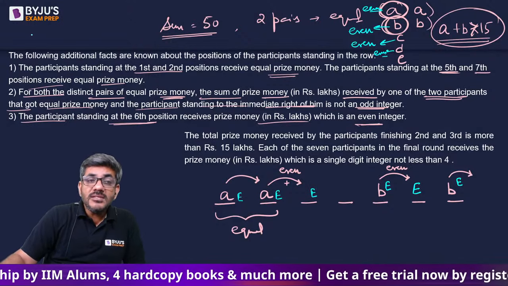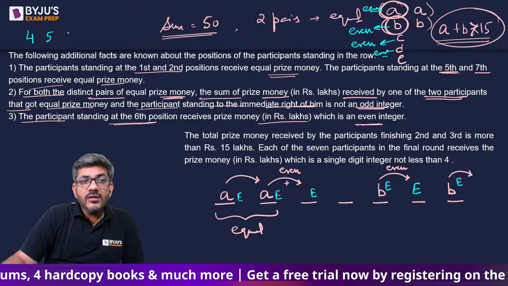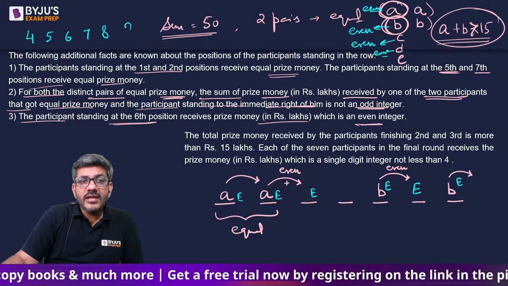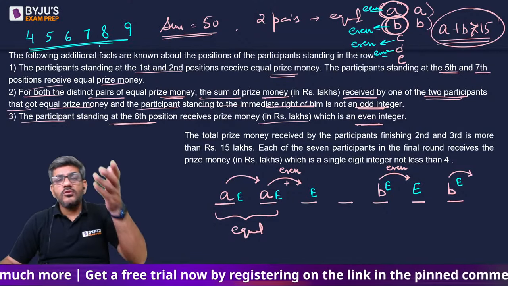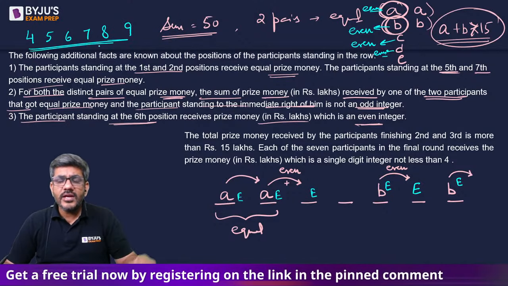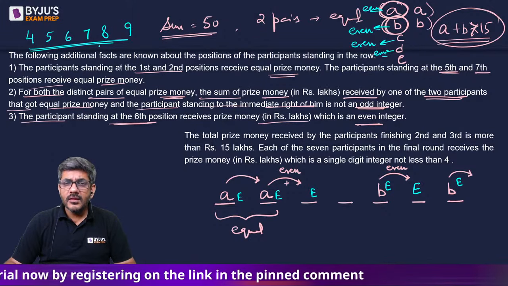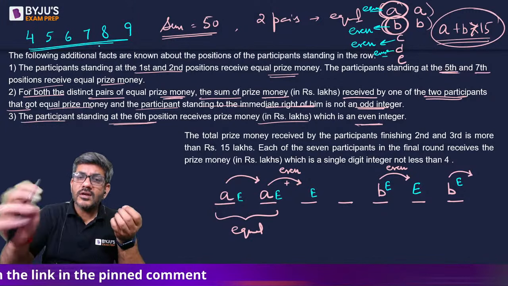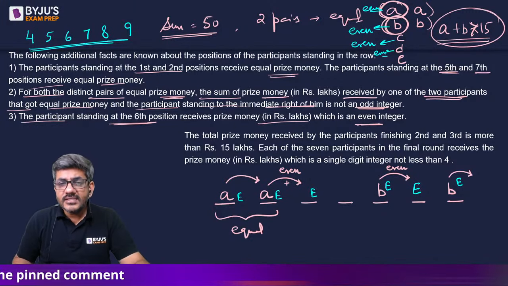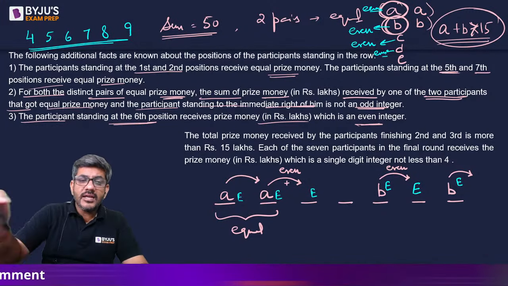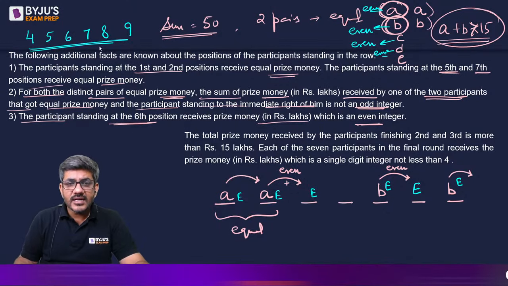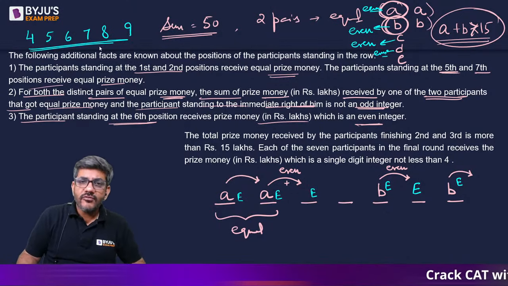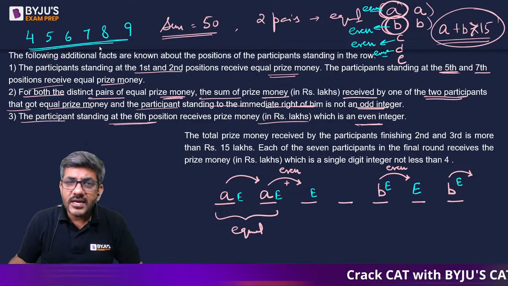But what are the numbers that we have to choose from? 4, 5, 6, 7, 8, 9. But हमारे पास चार तो even number है ही नहीं. We don't have four even numbers to choose from. So if I say that B, A, C and D, all four are even, what four even integers they can be? We know that we can't take a double digit integer, we have to take single digit. We know we can't take less than 4. So ultimately मेरे पास है ही नहीं चार even integer तो.